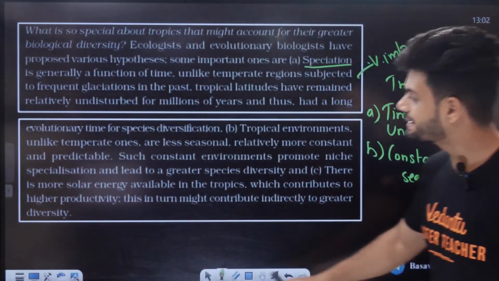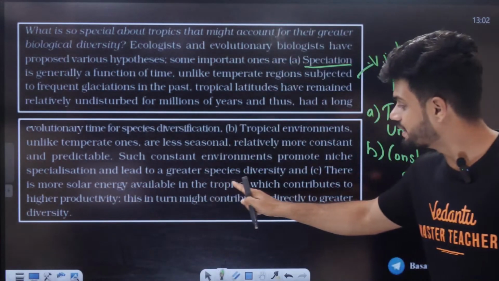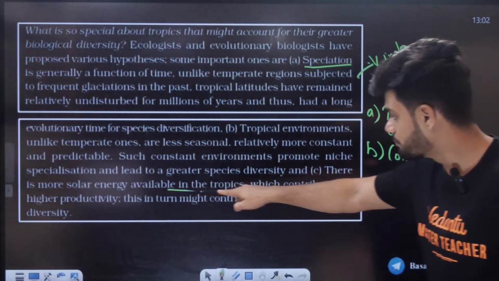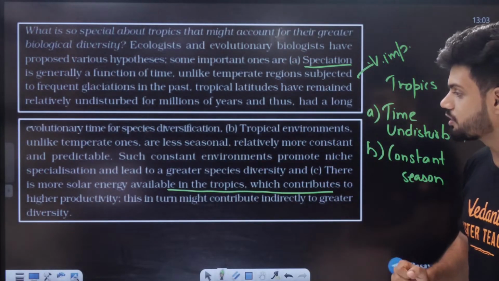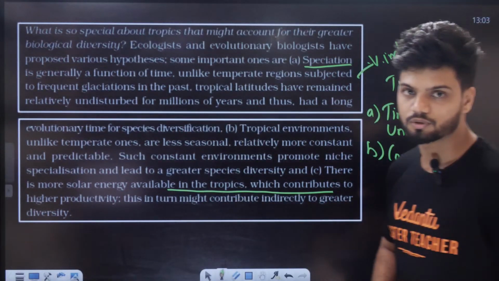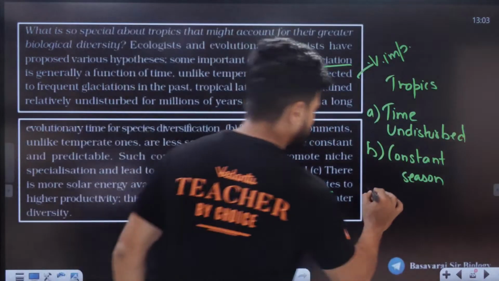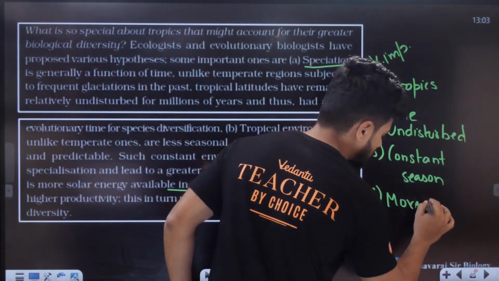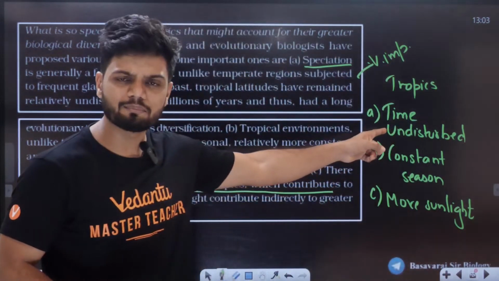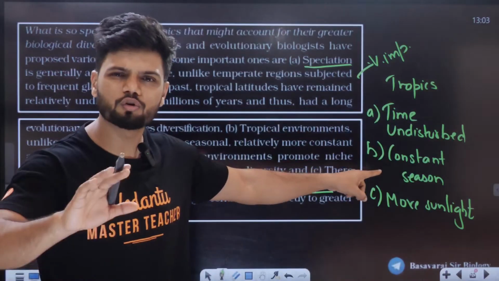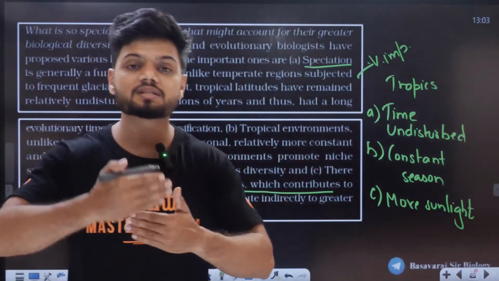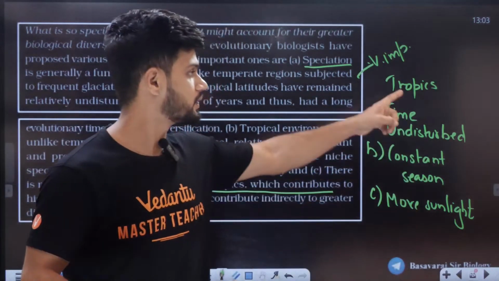Third one: there is more solar energy available in the tropics, which contributes to higher productivity. This in turn might contribute indirectly to greater diversity. So third one is more sunlight. So undisturbed, a lot of time for speciation, constant and predictable season, more solar energy in the tropics, hence better speciation and more species diversity in the tropics.